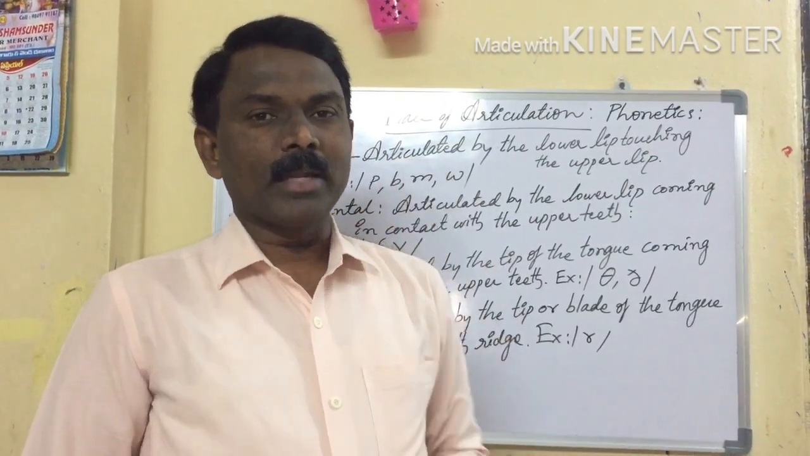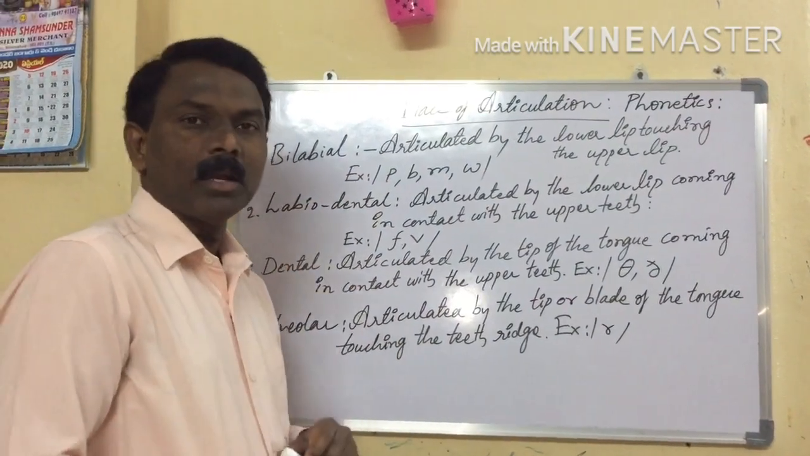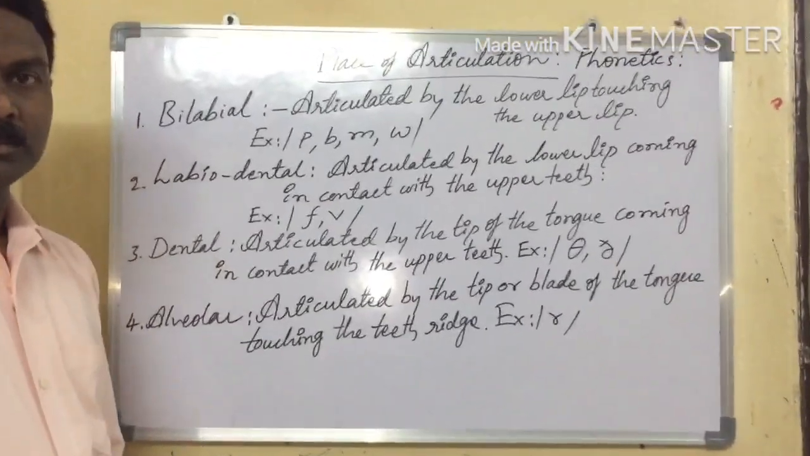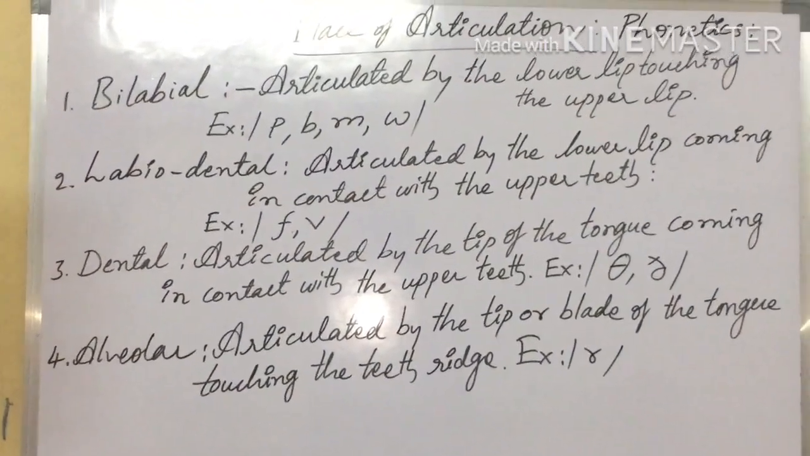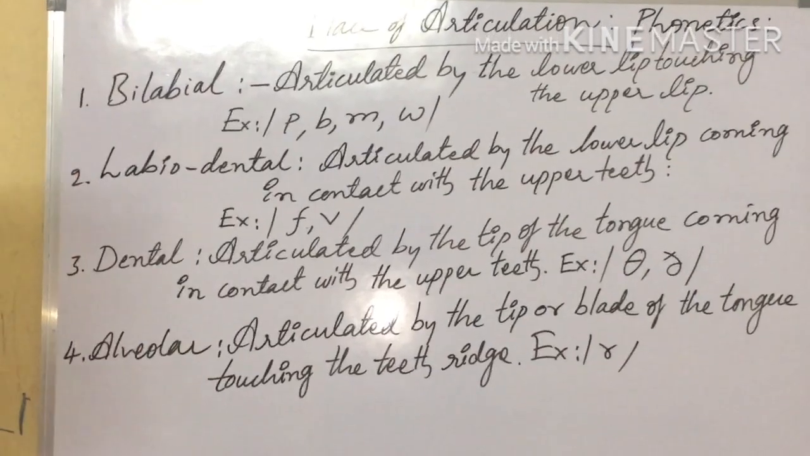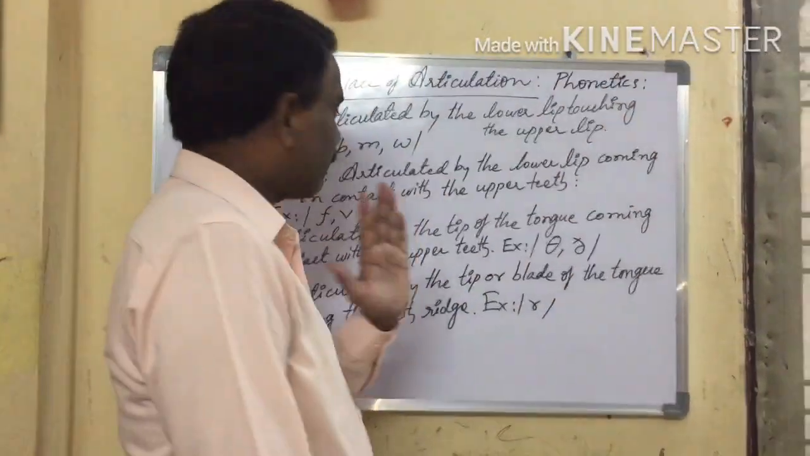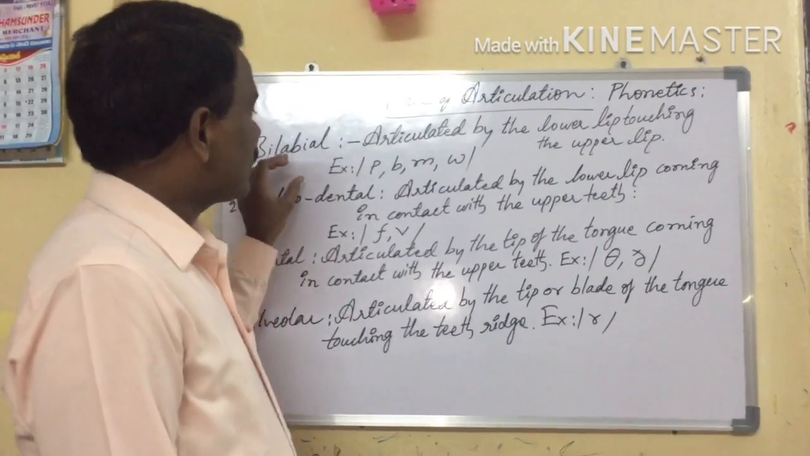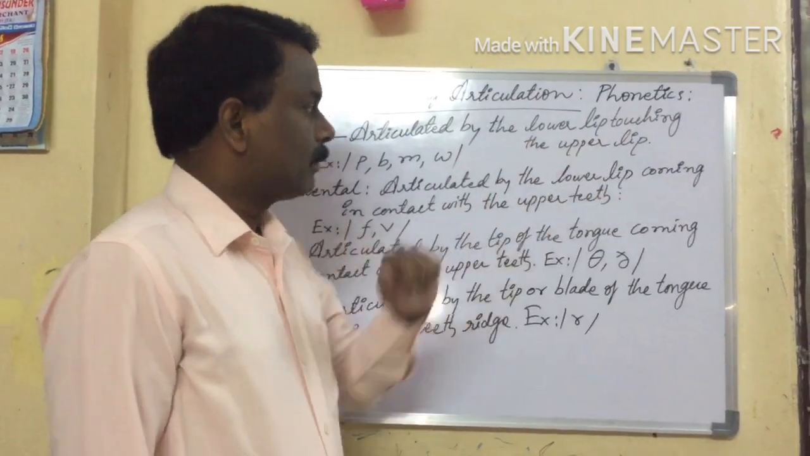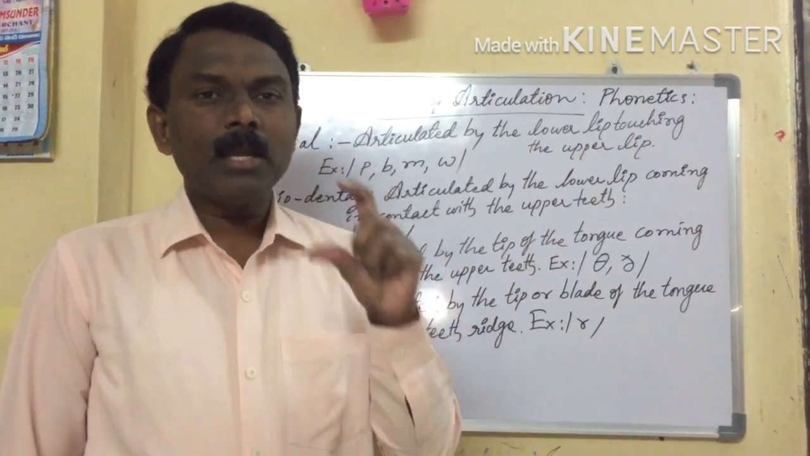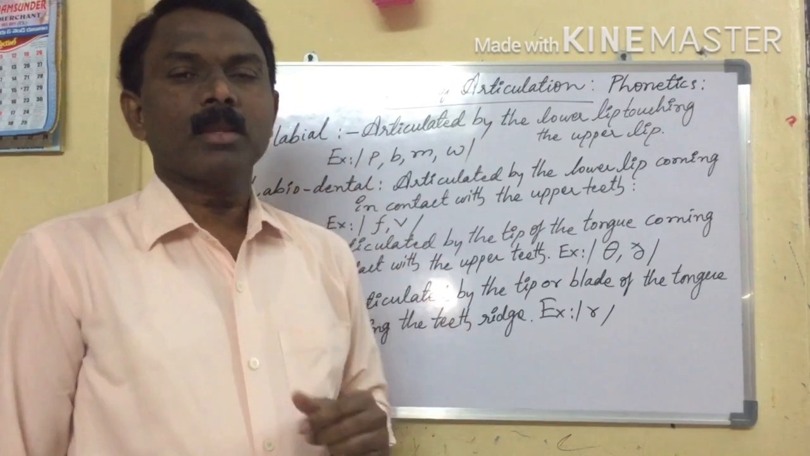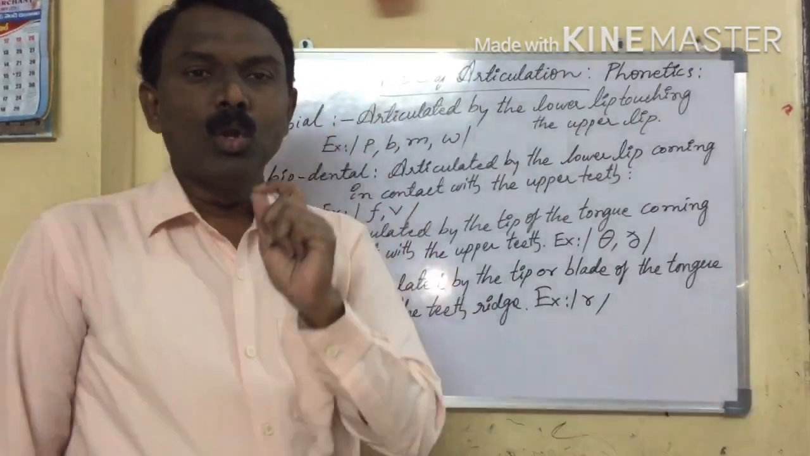Listen carefully. The first one, bilabial. What is bilabial? Articulated by the lower lip touching the upper lip. Bilabial means two lips. Sounds produced with two lips: upper lip, lower lip.